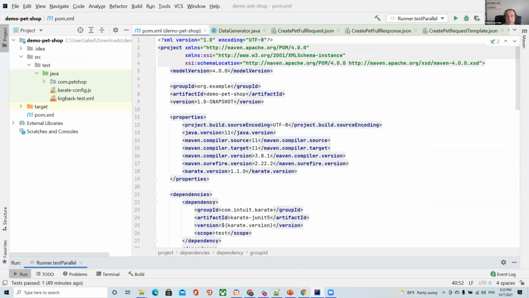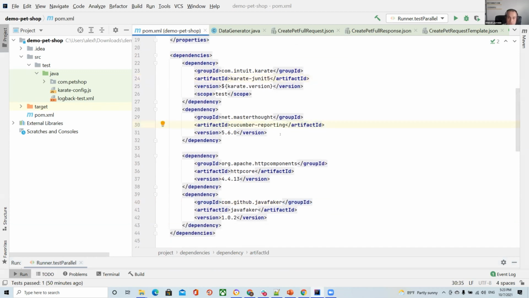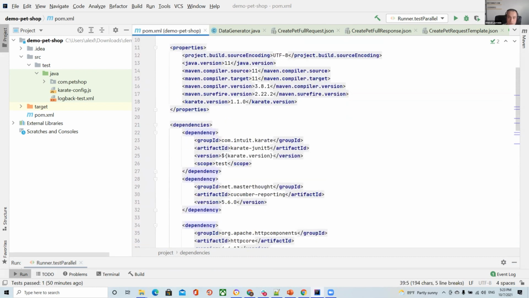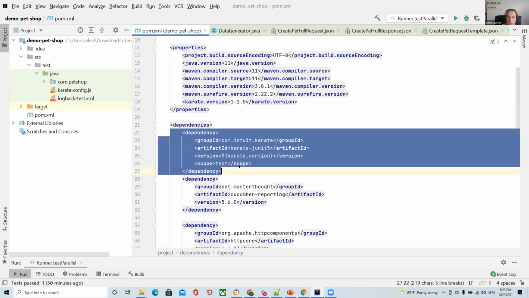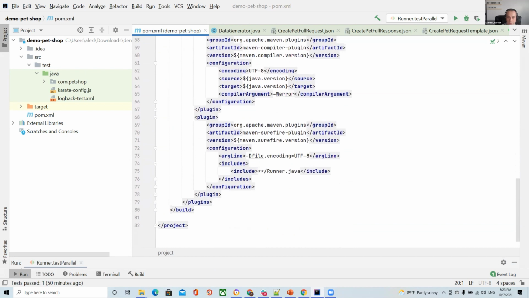First of all, since it's based on Maven, you have your dependencies, like Karate JUnit 5. And after that, if you want to use Cucumber reports, because it generates approximately dozens of reports using this library, that's why I add this dependency. Plus, I use the Java Faker library for generation of fake data. Again, it's not required if you only use Karate JUnit 5. Okay. And after that, you have your runner.